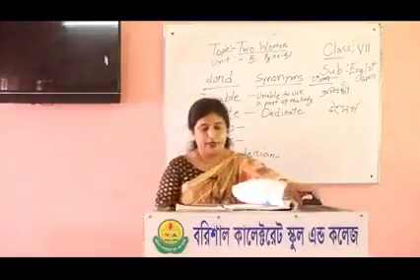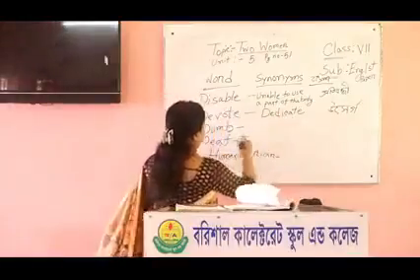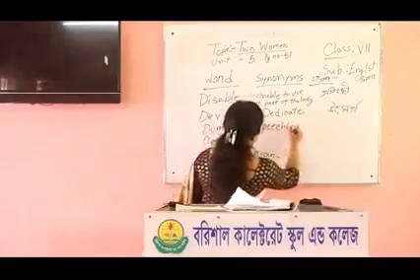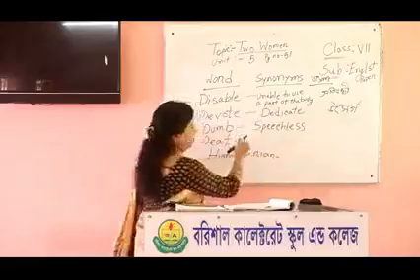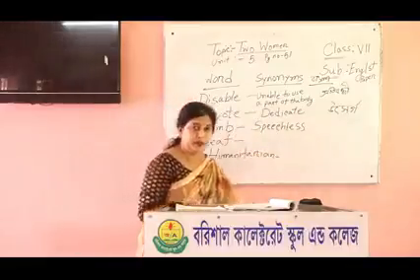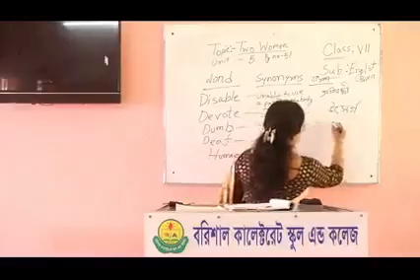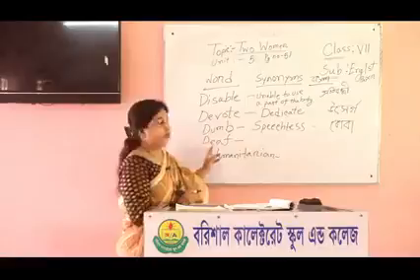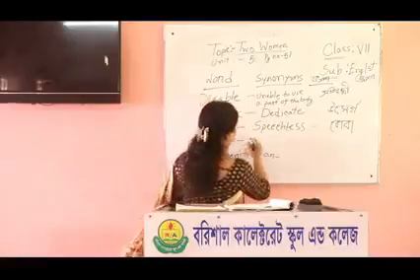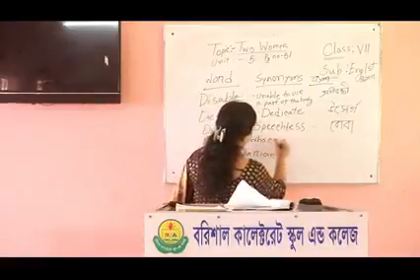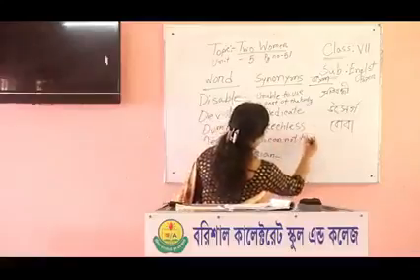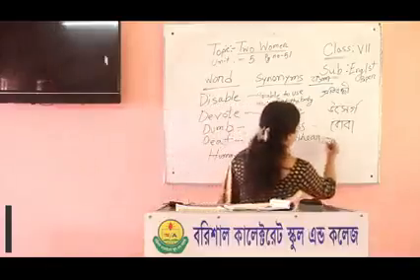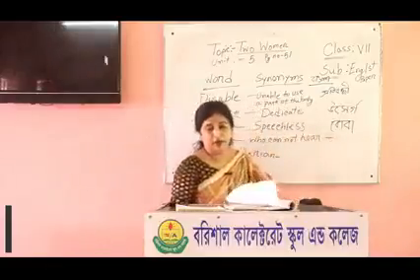Now, I will tell you the meaning and easy Bangla. Dumb means speechless, S-P-E-E-C-H-L-E-S-S, who cannot speak. In Bangla, very simple, বোবা. And deaf, what is deaf? Who cannot hear any sound. What is the Bangla of deaf? Do you know?